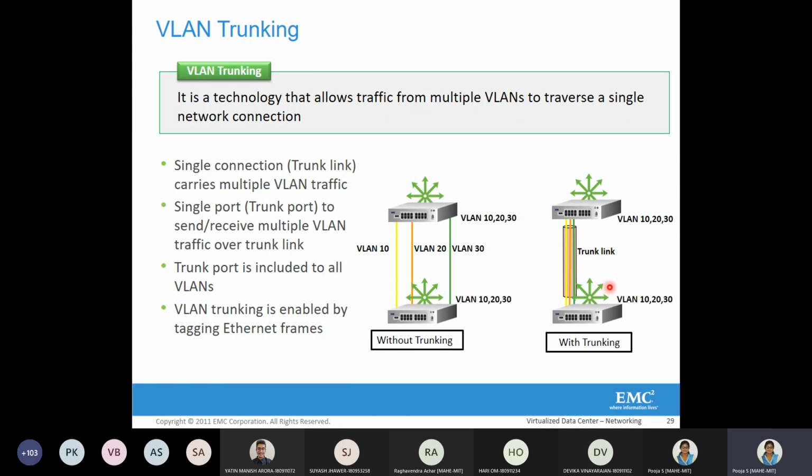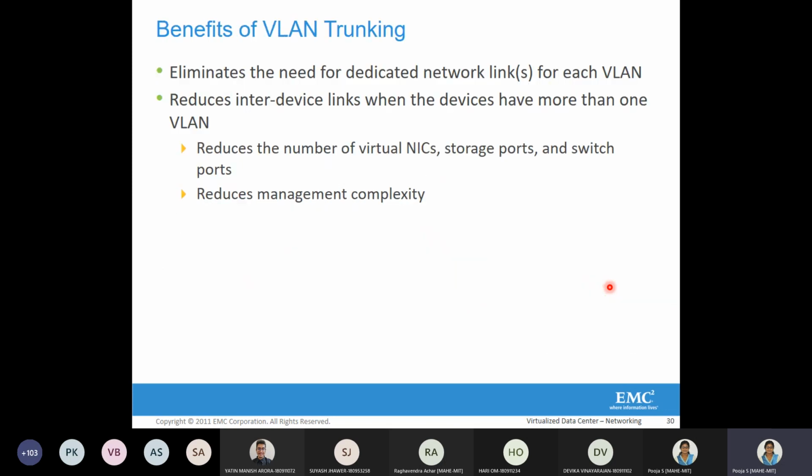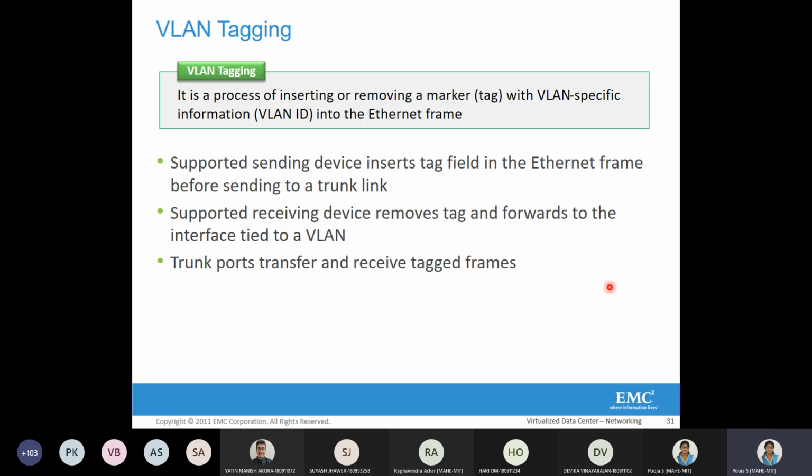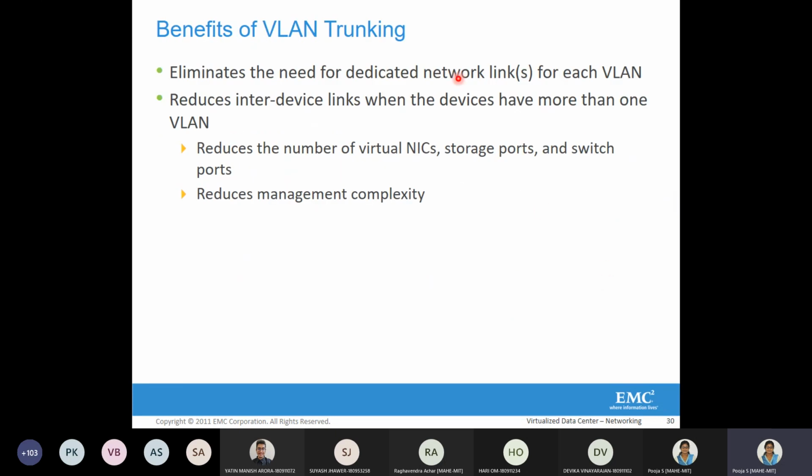So this trunk port will handle different VLAN traffic, that is, multiple VLAN traffic. Now where does VLAN tagging come in? If it is a single connection, there can be an overlap between different VLANs. First, the advantages of VLAN trunking: obviously the amount of cabling is reduced. It also reduces management complexity, and it eliminates the need for a dedicated network link.